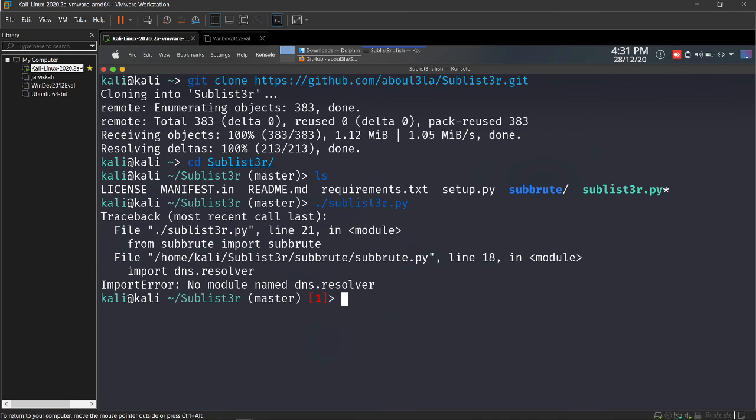Okay, it is throwing up some errors. Sublist3r.py, yeah, it is okay. Let me install the requirements with pip, requirements.txt.